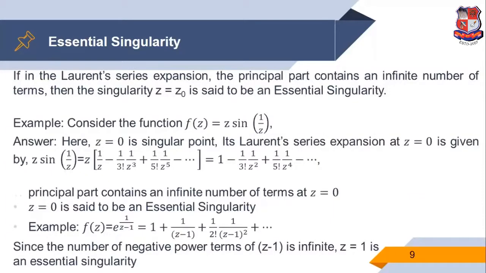Now, the next singularity is the essential singularity. If in the Laurent series expansion the principal part contains an infinite number of terms, then the singularity z equal to z0 is said to be an essential singularity.